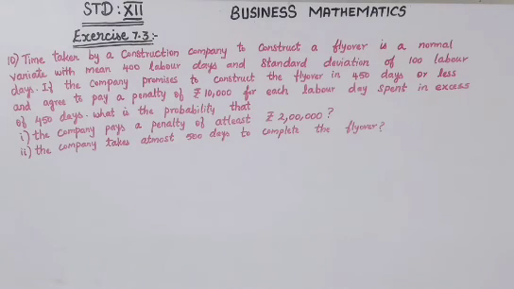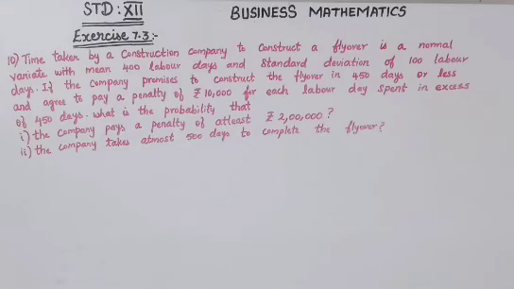If the company promises to construct the flyover in 450 days or less and agrees to pay a penalty of rupees 10,000 for each labor day spent in excess of 450 days, what is the probability that, in the first subdivision, the company pays a penalty of at least 2 lakhs, and in the second subdivision, the company takes at most 500 days to complete the flyover?